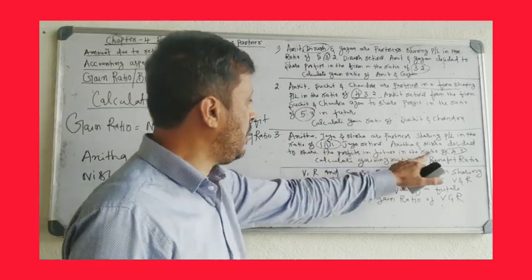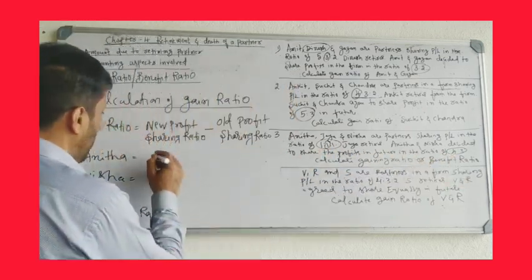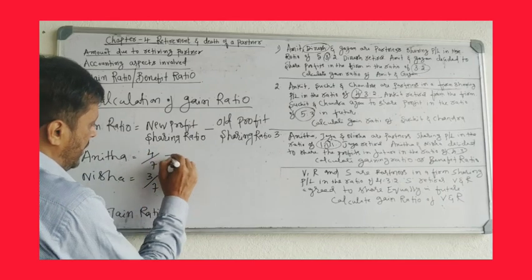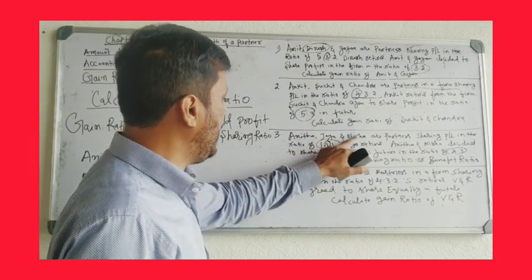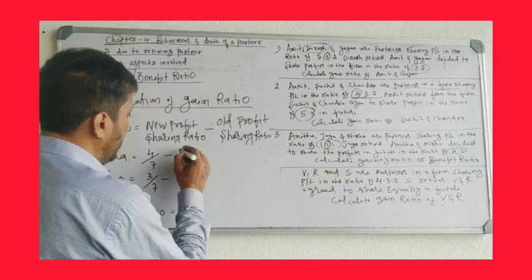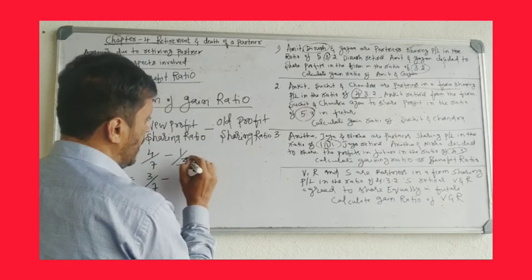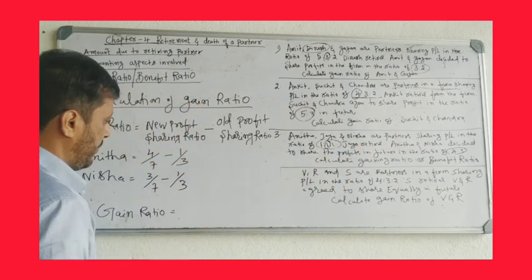What is the new ratio? The 1:1:1 is the old ratio. New ratio is 4:3, so 4/7, 3/7, minus. Jaya retired. So Anita and Nisha's ratio is 1:1. So Anita's ratio is 1 by 3. Nisha's ratio is 1 by 3.